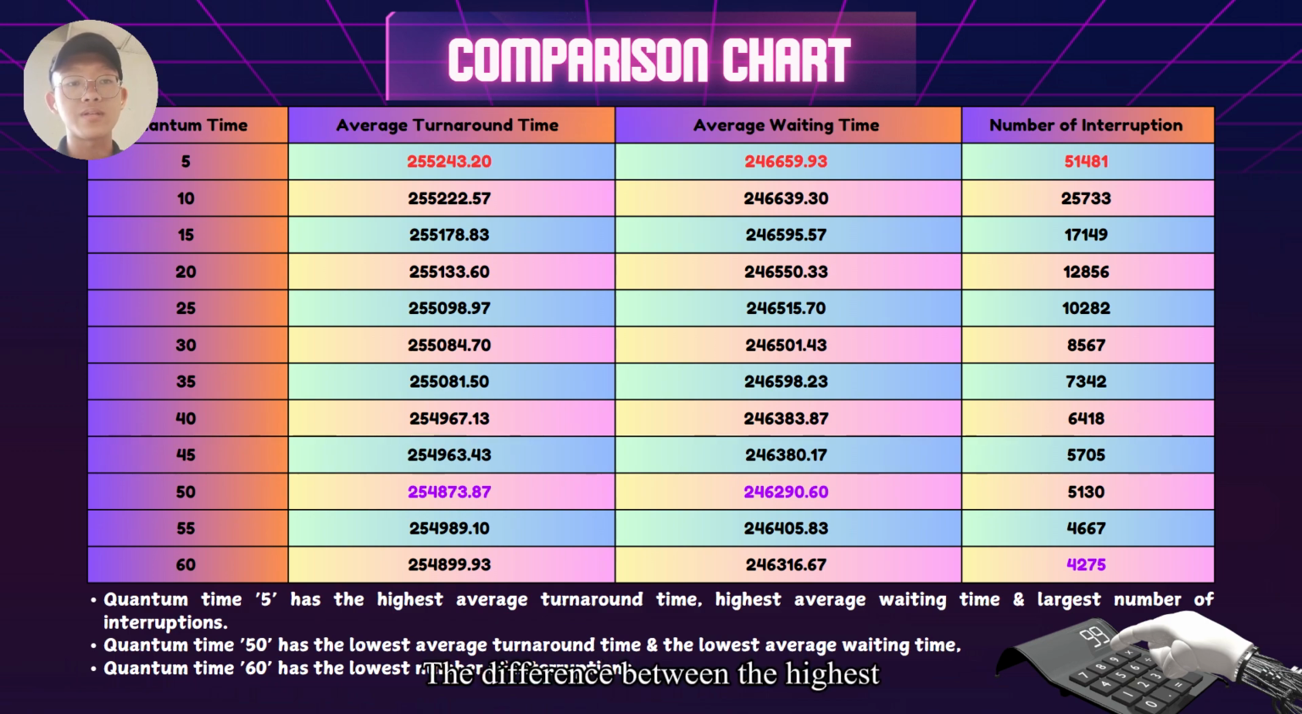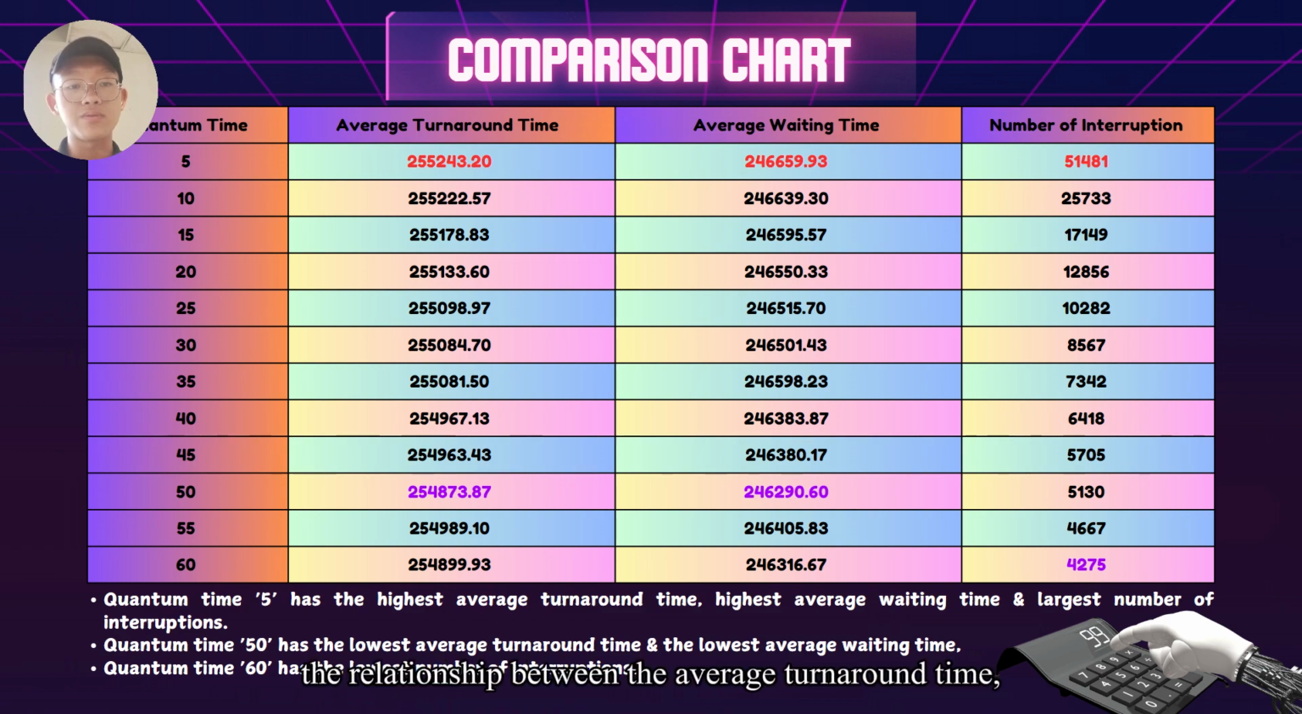The difference between the highest and the lowest average turnaround time is 369.33, and for average waiting time the difference is 366.33. And last, for number of interrupts, the difference is 47,206. Compare the difference between the lowest and the highest result for each session.